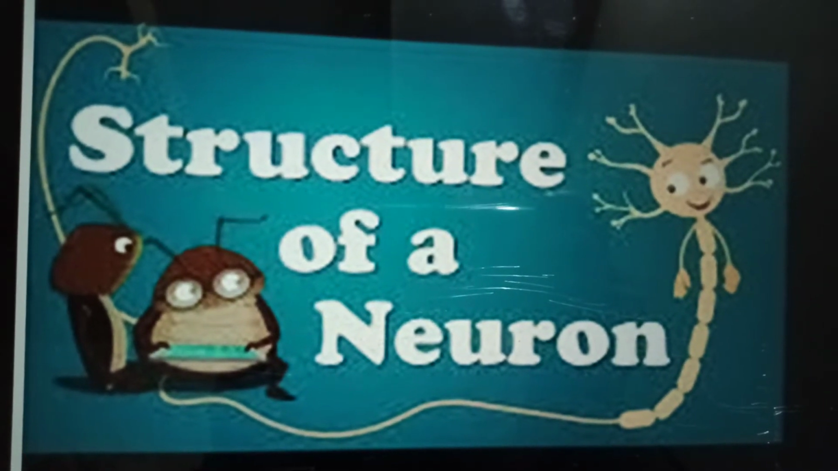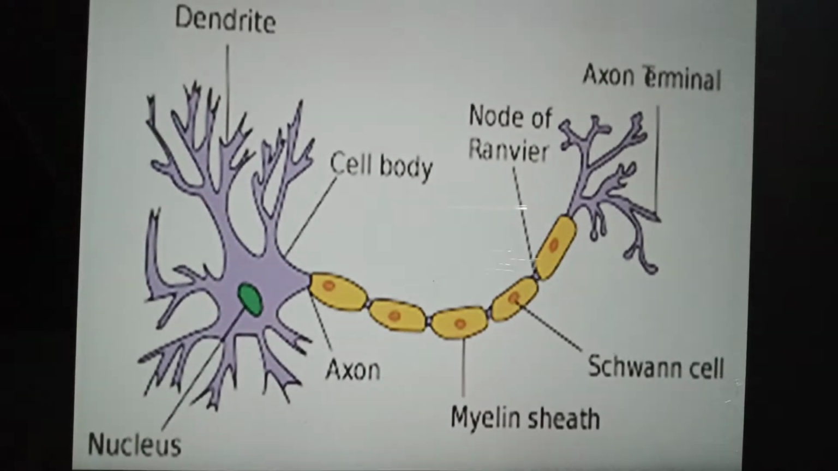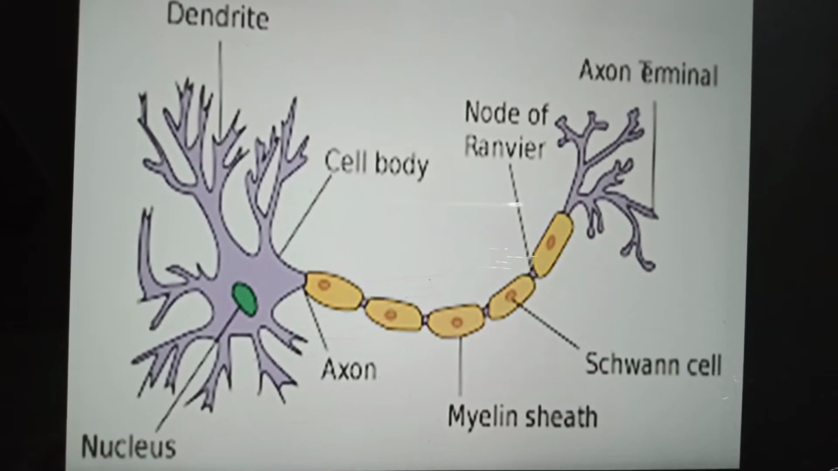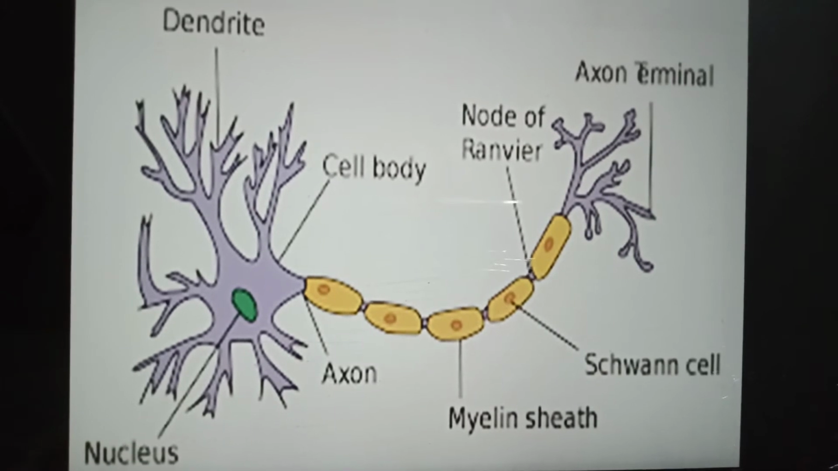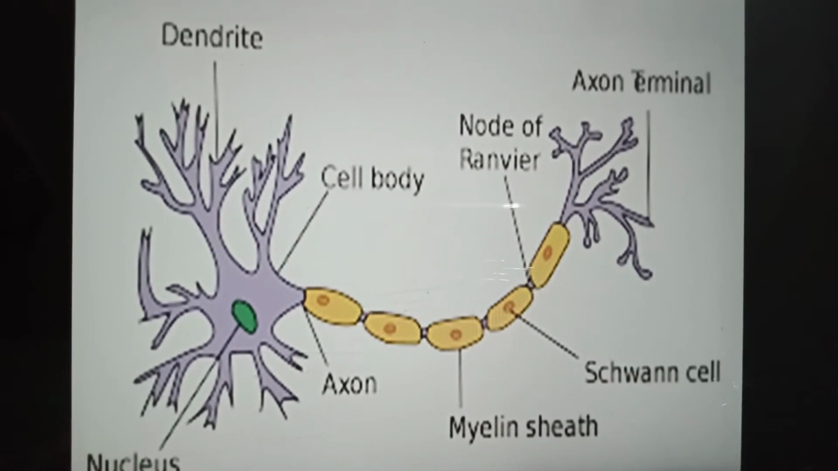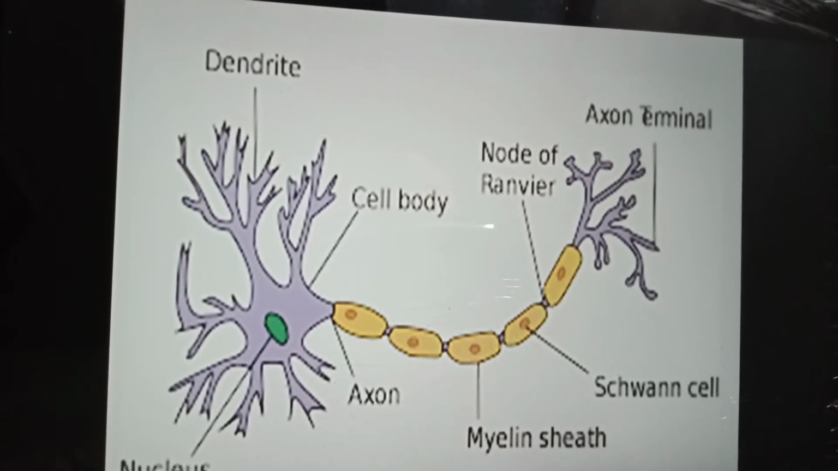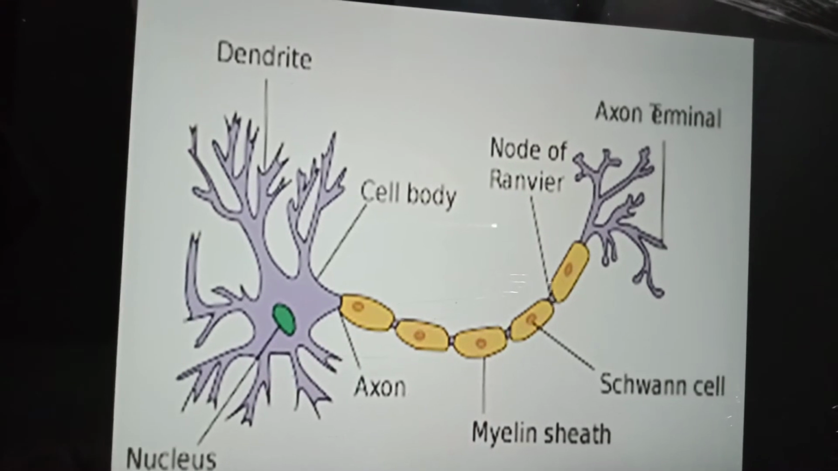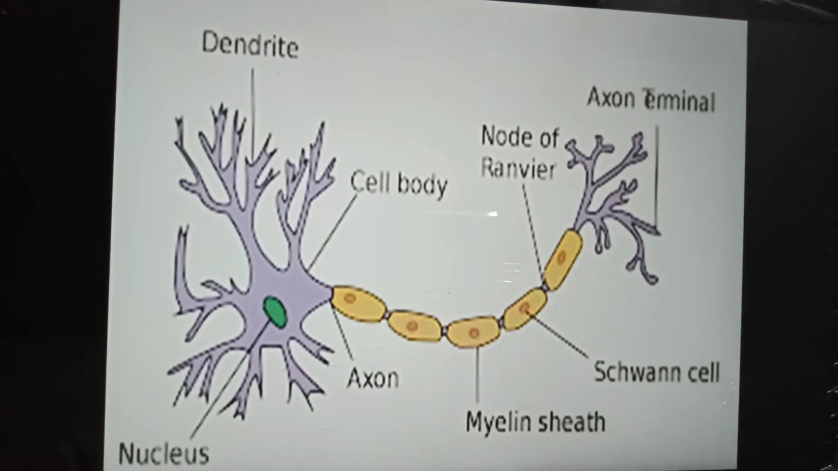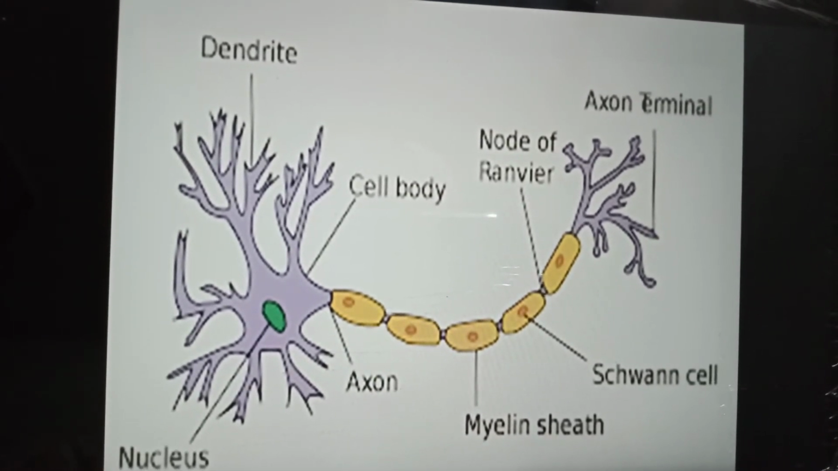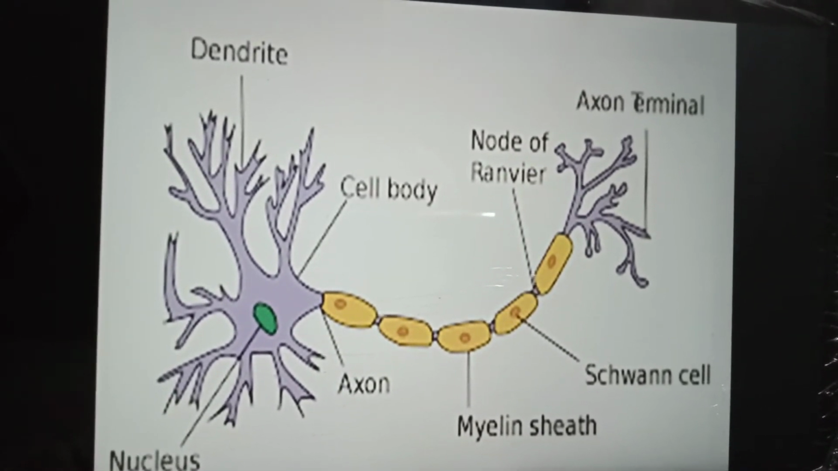So now I will discuss the structure of a neuron. So here are dendrite, nucleus, axon, cell body, myelin sheath, node of Ranvier, Schwann cell. The nucleus and most of the cytoplasm of a neuron is located in its cell body. Different processes extend out from the cell body. These are called dendrites and axons. Dendrites conduct impulses toward the cell body and axons conduct impulses away from the cell body.